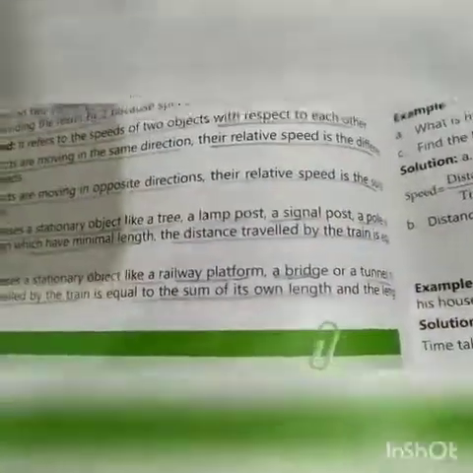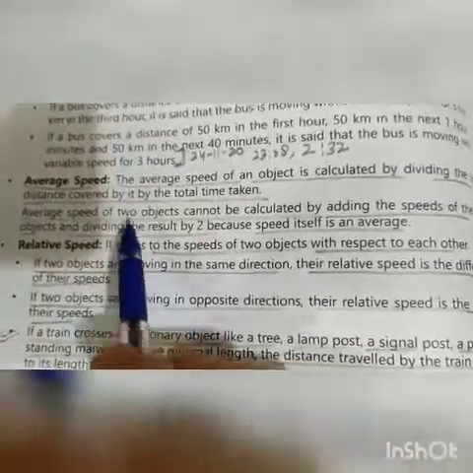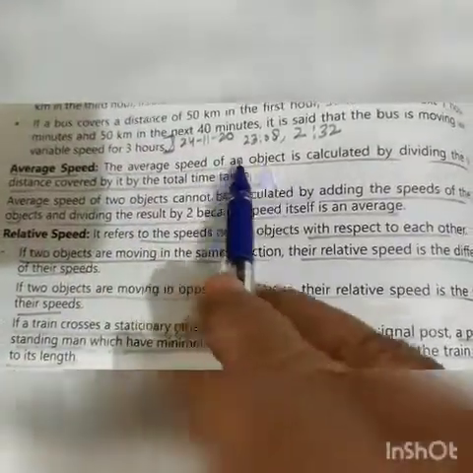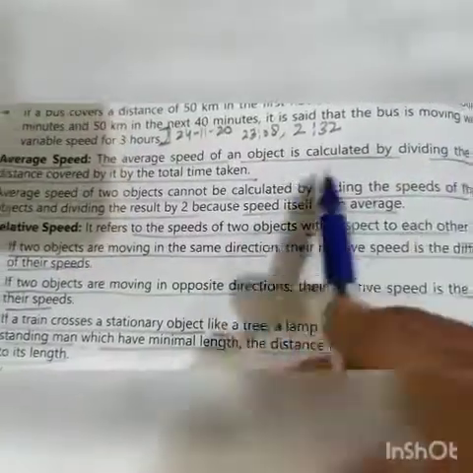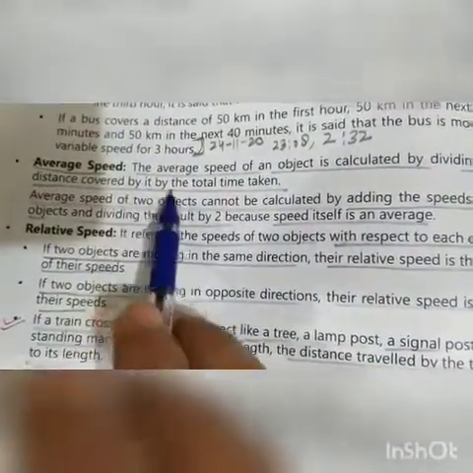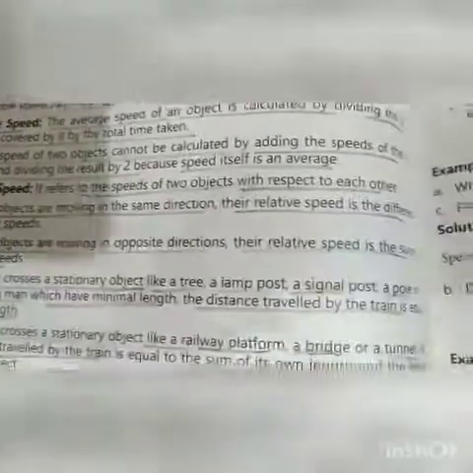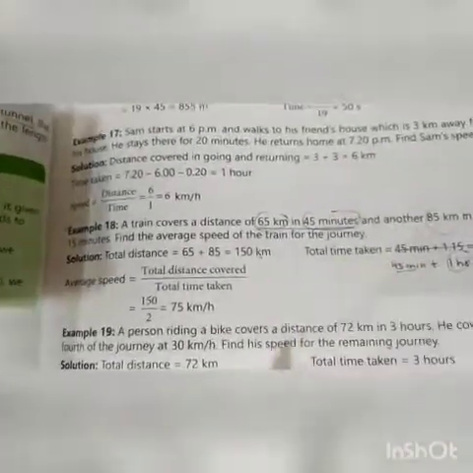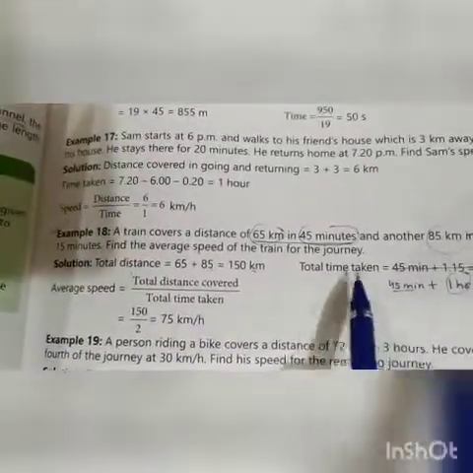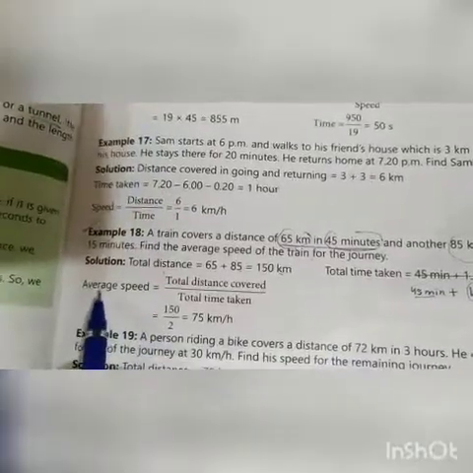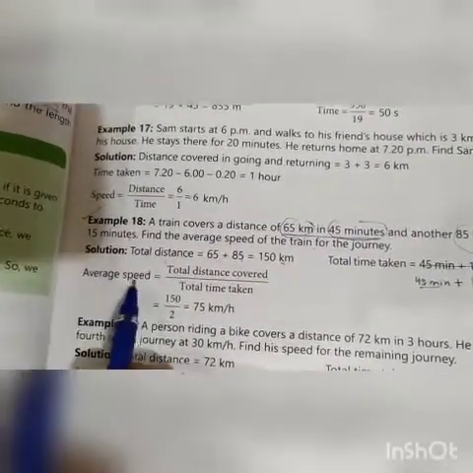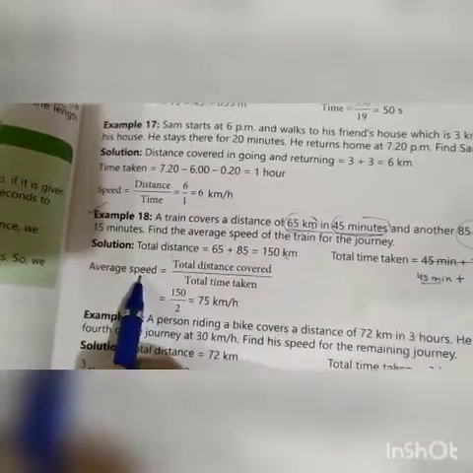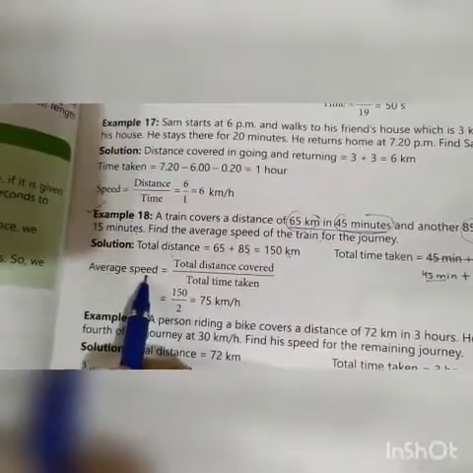And what is the average speed? The average speed of an object is calculated by dividing the total distance covered by it by the total time. So we have to find out here total distance and total time. Now we will apply the formula of average speed. Here we will write average speed, not speed. If you write only speed, then it will be wrong.